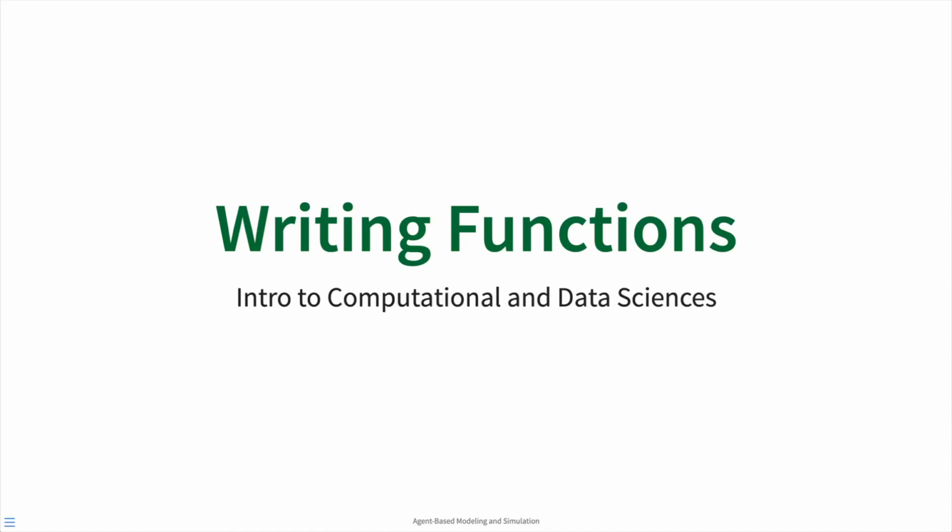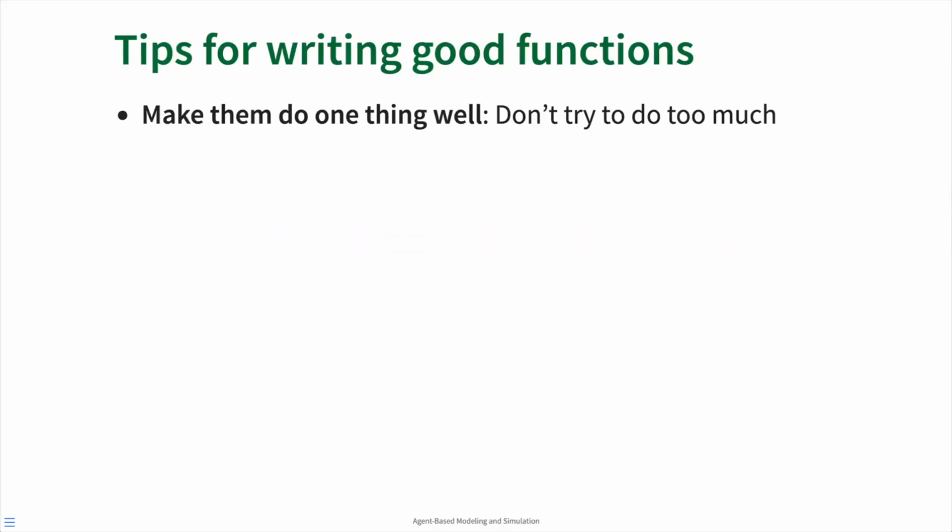In this video, we're going to talk about some things that you should bear in mind when you're writing your own function definitions. One general piece of advice that's always a good thing to keep in mind when writing a function is that a function should really try to do just one thing. Don't try to combine too many different types of operations into one big function. It's better to split them up and break them into multiple smaller functions.